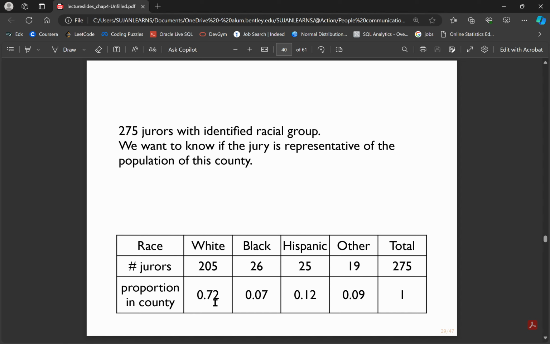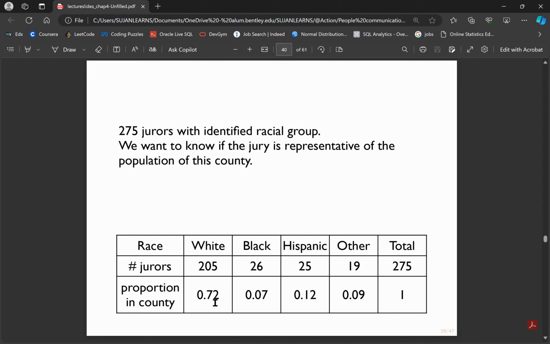Now, on the other side of the equation, we have information on jurors. The jurors who have served in the justice system are 275 people, and out of them, 205 are white, 26 black, 25 Hispanic, 19 other groups. And we need to get a proportion. And how do we get a proportion? Can you tell me? To get the proportion, we need to divide 205 by 275 to get the proportion of white people.